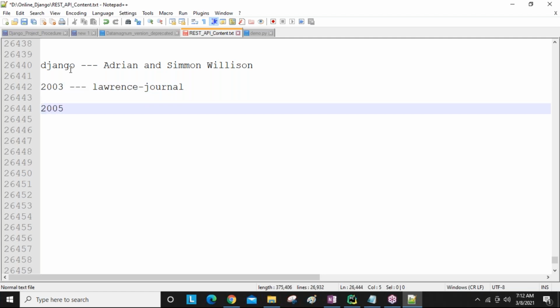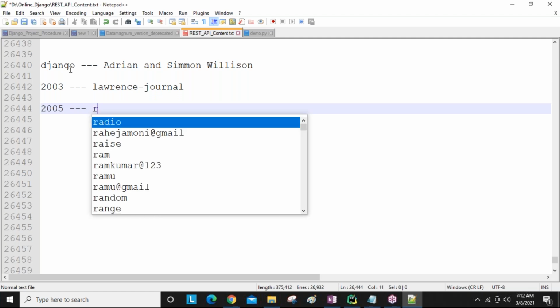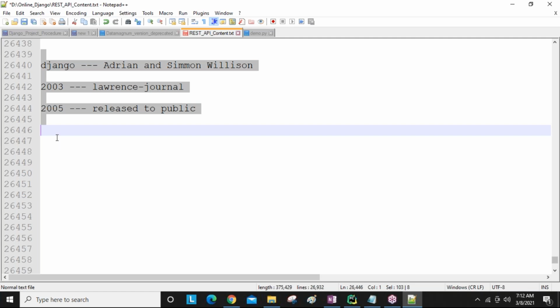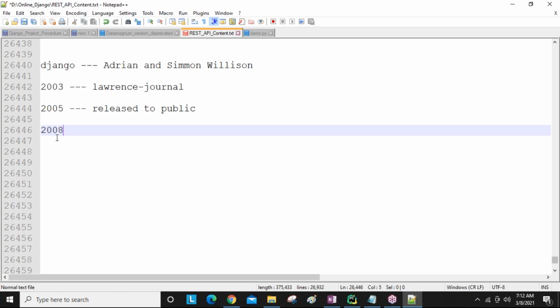In 2005 they released it to the public as open source and free, meaning no need to pay any amount; anybody can freely download it and develop their logic. We discussed all these things clearly in the previous session. Next, in 2008.